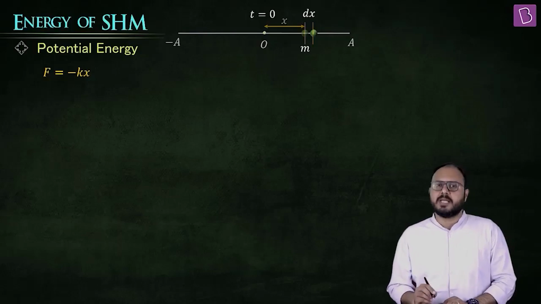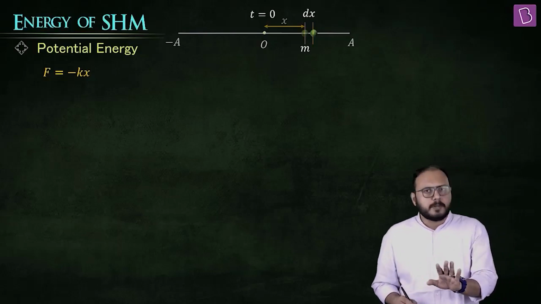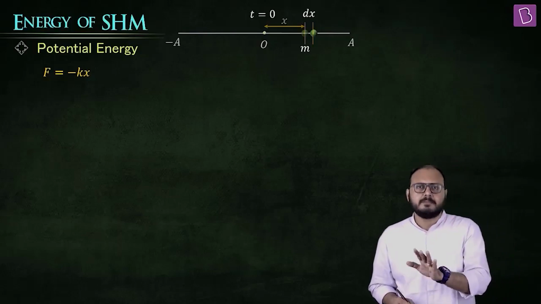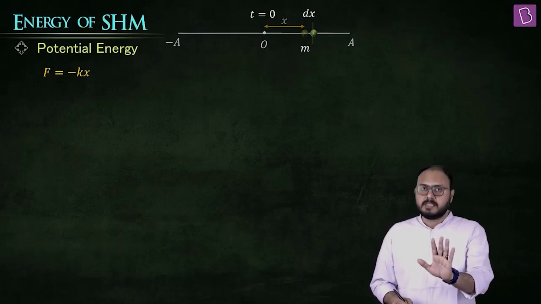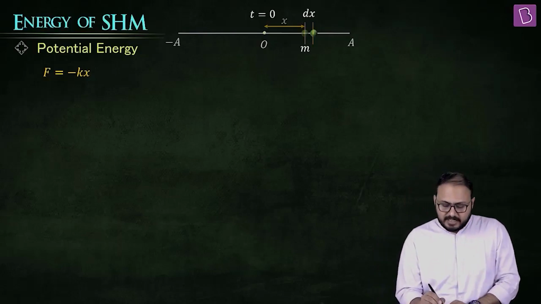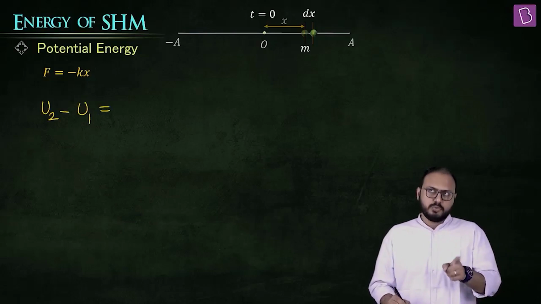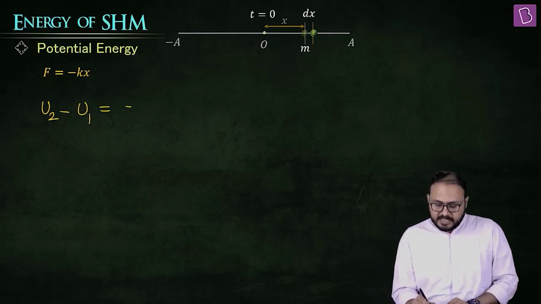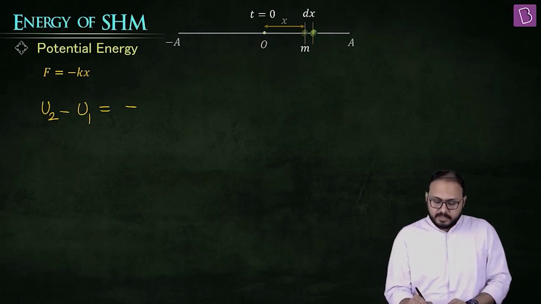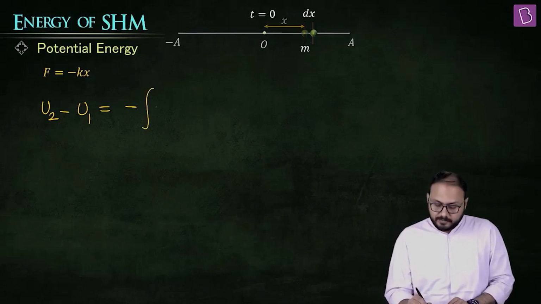The spring case one. But sir, this is not spring force. I know it's not. But is the math similar? The math is similar. So can I say that this will give me U2 minus U1, which is the negative of the work done by this conservative force as you go from x1 to x2?